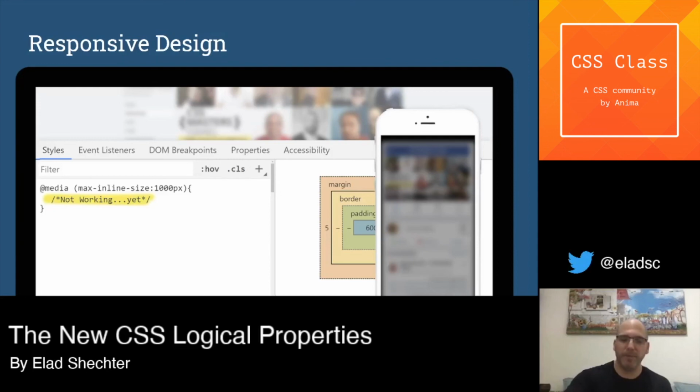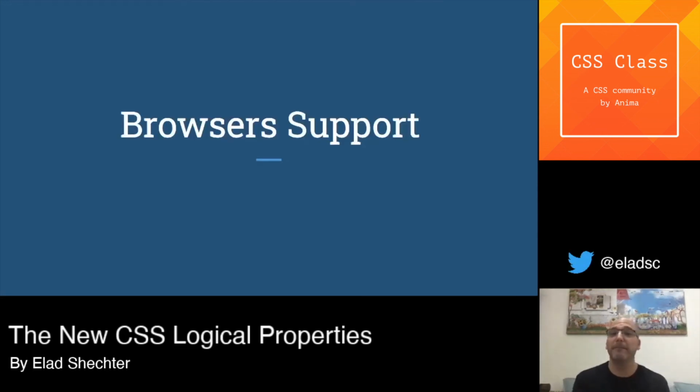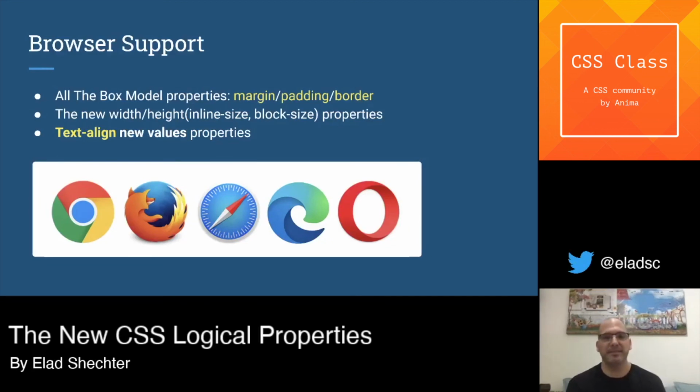And if we are talking about the problems of logical properties, let's talk about browser support. And surprisingly, all the box model properties that work with logical properties, like margin, padding, and border, are already working in all the new browsers. Really, all the new browsers. Of course, not in Explorer, but all the new browsers, even Edge, everything is working. All the new box model properties of logical properties are working in all the browsers. Even the new width and height, the inline size and the block size, work in all the browsers, and of course the new text-align with the values of start and end.